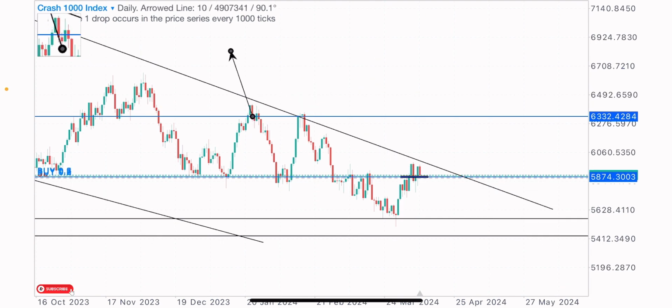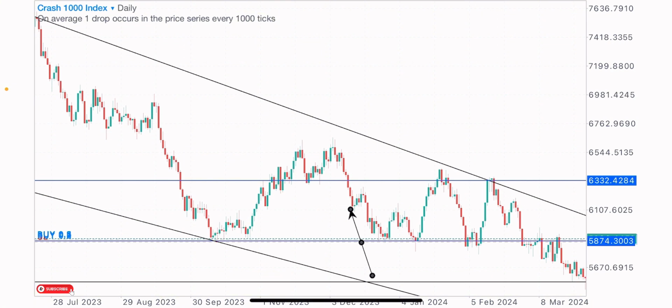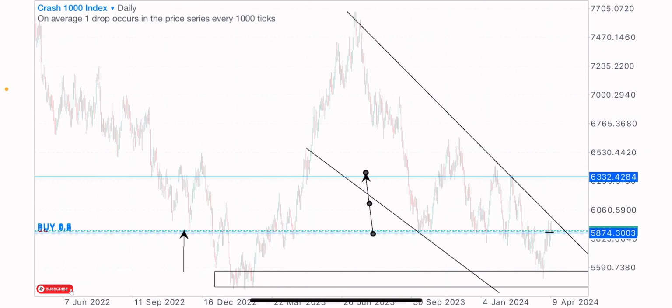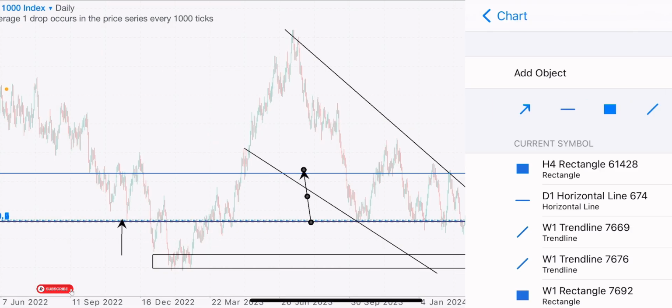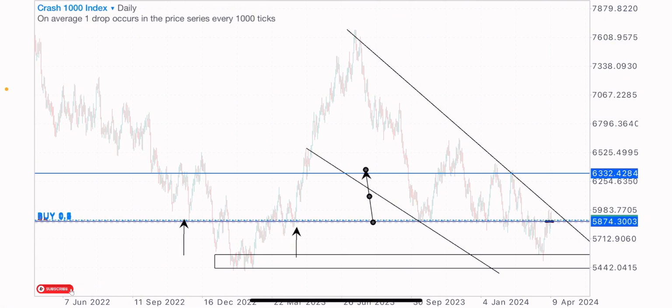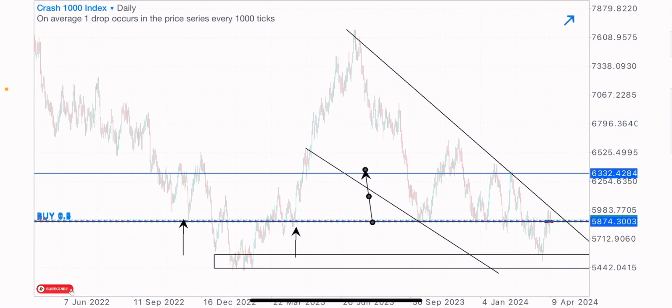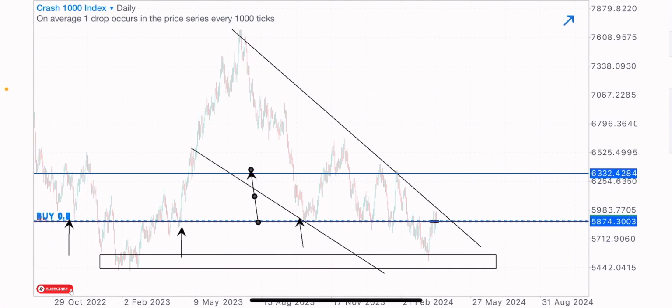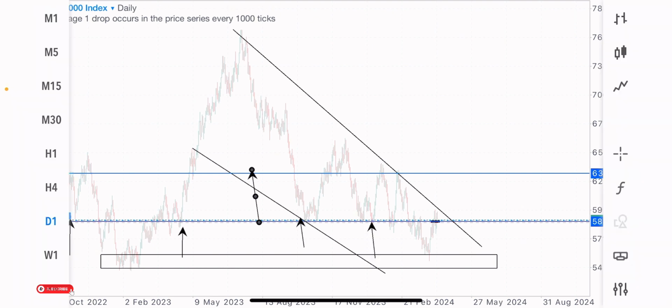So I spotted this market structure and went to a lower time frame to get a good entry point. And on the daily time frame, we have a level, a zone, at this point, which I identified. You can see previous market reaction on this level. This level has been a strong level, a key level, I would say. We got price buying from it as a support, got the buy move from that level as a support. First reaction there, second reaction here, support here as well, support there, support at this point.